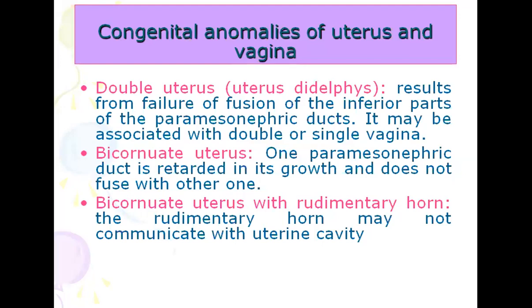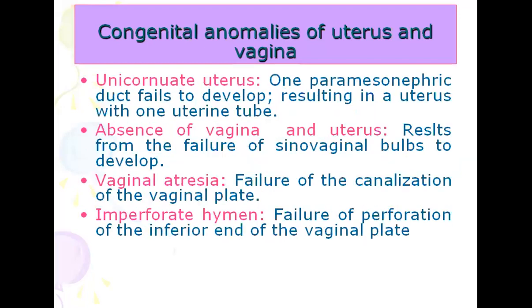In bicornuate uterus, one paramesonephric duct is retarded in its growth and does not fuse with the other one. Bicornuate uterus with rudimentary horn: the rudimentary horn may not communicate with the uterine cavity. In unicornuate uterus, one paramesonephric duct fails to develop, resulting in a uterus with one uterine tube.